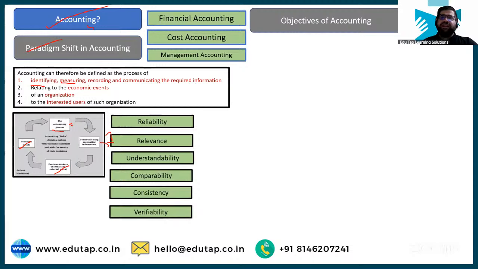Then we discuss regarding the objectives. Objectives of accounting is what? To understand asset and liability, to understand about the profit and loss, to understand about the movement of cash, and to also make sure that interested users make good decisions while they are understanding the financial statements of the company. Right? These were the only four objectives which we discussed. But is this the end of objectives of accounting? No. Right? You can add more and more objectives by your own whims and wishes.